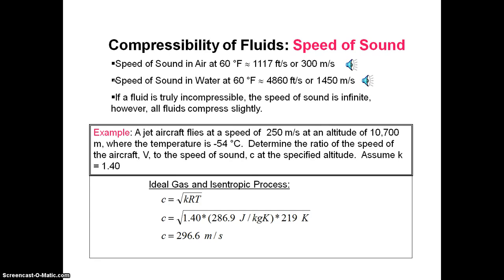The ratio of specific heats has been given as 1.4. Then R, we know, is 286.9 J per kilogram per Kelvin, multiplied by 219 Kelvin. So C is given by 296.6 meters per second.